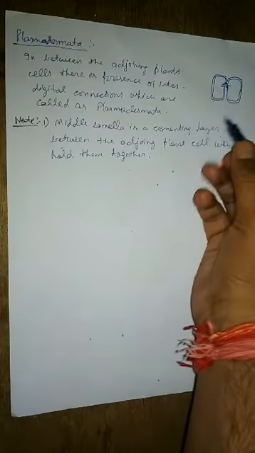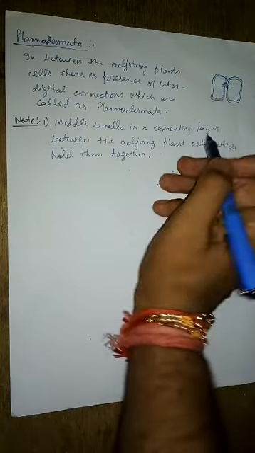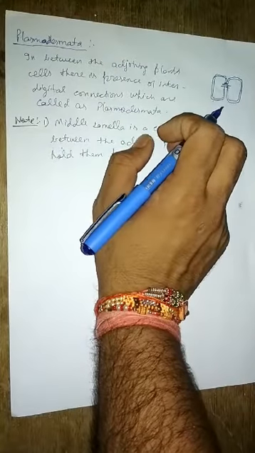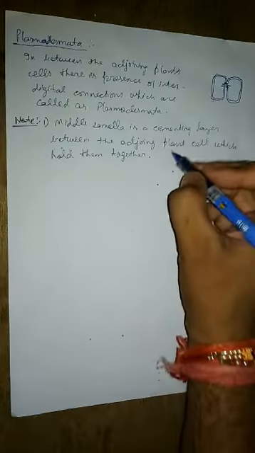Clear? So this is how the adjacent plant cells are held together. One more thing you should know, what is the chemical composition of middle lamella. This middle lamella is mainly composed of calcium and magnesium pectate.